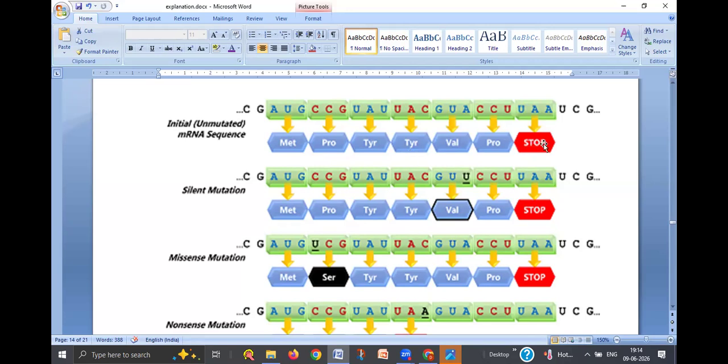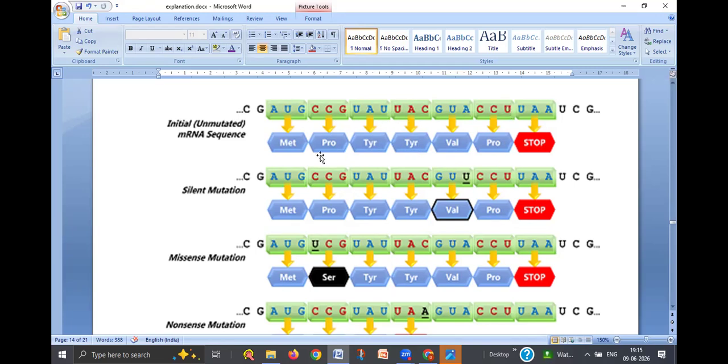The first codon is AUG, which codes for methionine. CCG codes for proline. The mRNA chain is above, and the polypeptide chain below is formed by amino acids in the same order as the codons.